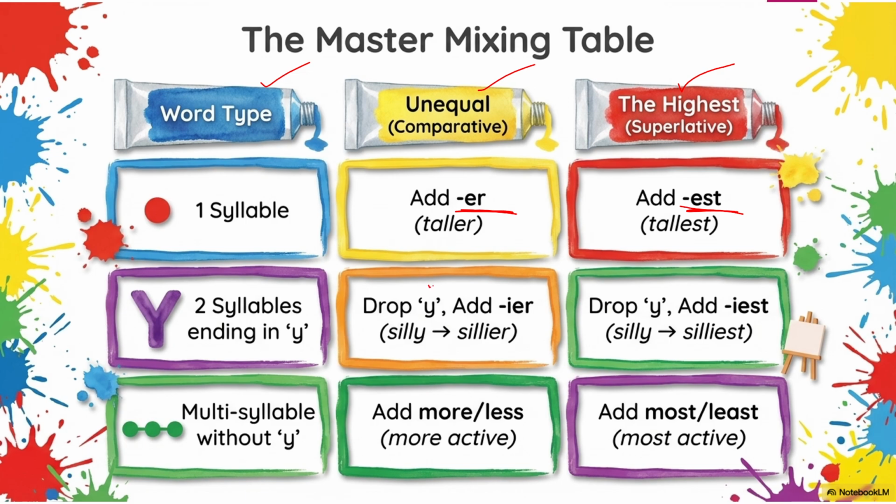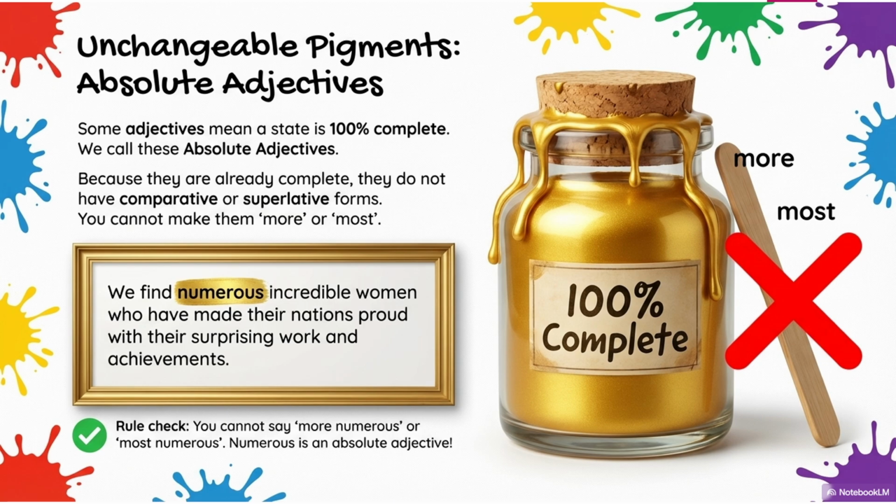If the word ends in y, omit y and add ier: silly, sillier. Similarly, in superlative degree, if the word ends in y, omit the y and add iest: silly, silliest. If you have multi-syllable words, add more or less in comparative, and most or least in superlative.